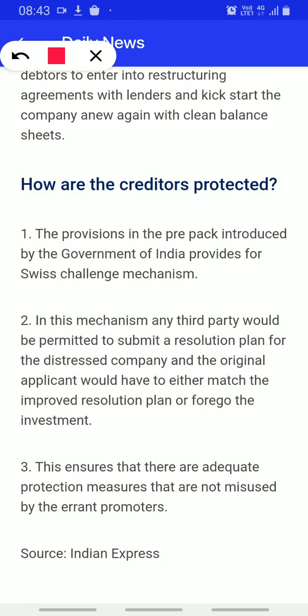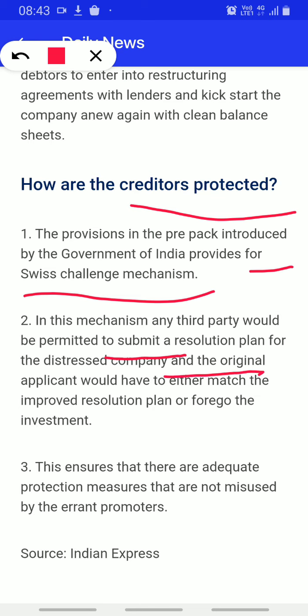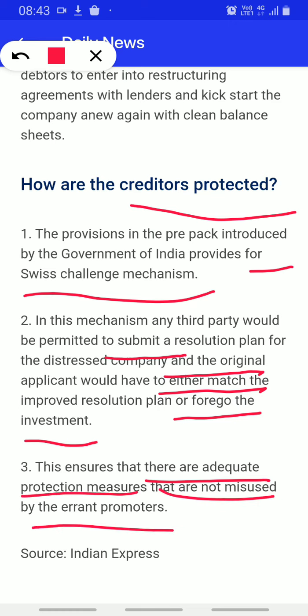So how are the creditors protected here, because we have built a proper IBC code for creditors. Under these provisions, the prepack introduced by the Government of India provides for a Swiss challenge mechanism. In this mechanism, any third party would be permitted to submit a resolution plan for the distressed company, and the original applicant would have to either match the improved resolution plan or forgo the investment. So this ensures that there are adequate protection measures so that it is not misused by errant promoters.